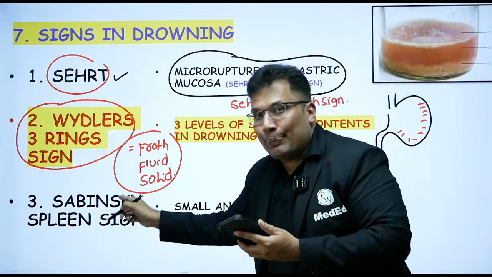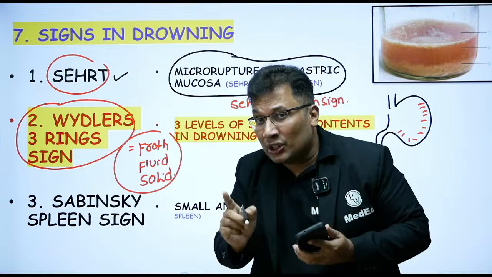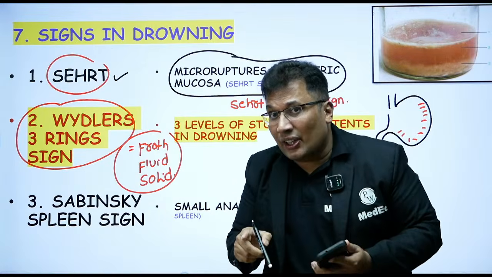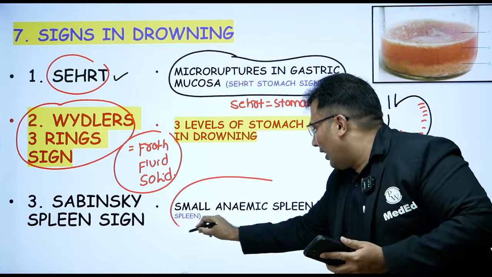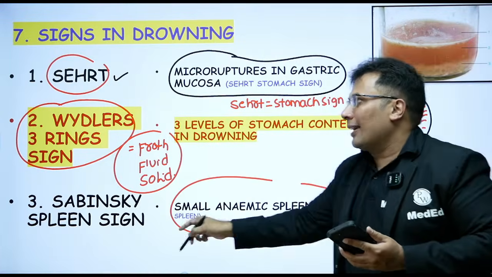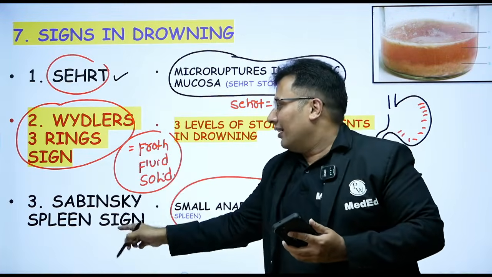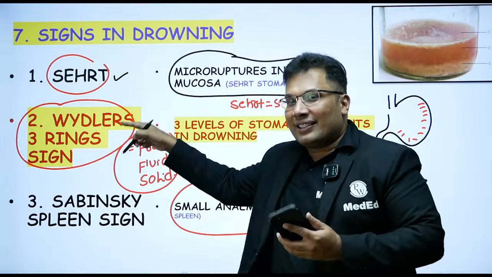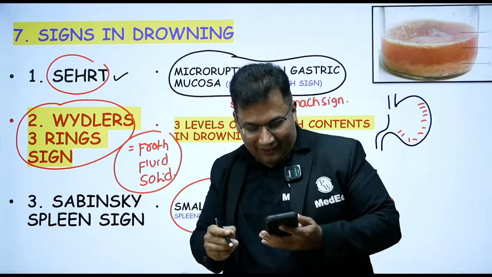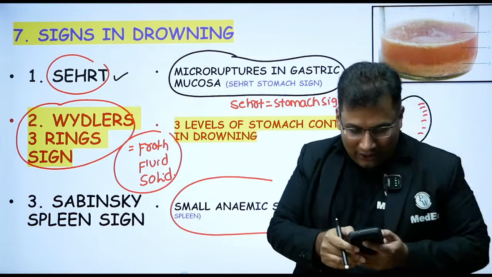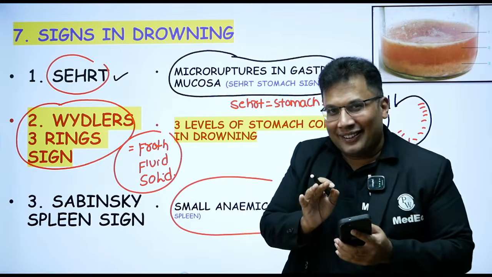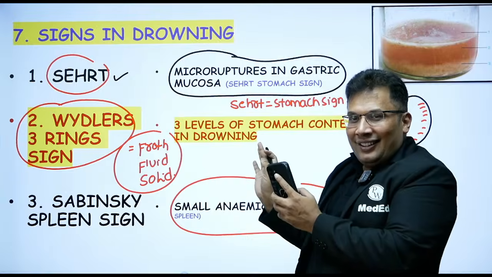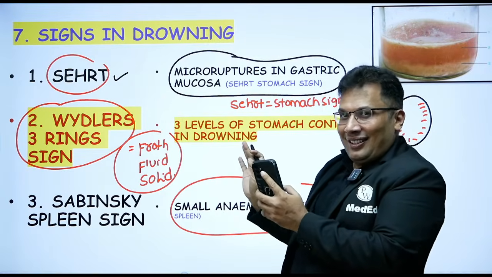Then Sabinski spleen sign. In most cases of drowning, because of asphyxia, there can be a small anemic spleen. That is known as Sabinski's spleen sign. Widler three ring sign, then SAD sign. So, getting my point? A bit difficult one, but I think you understood.